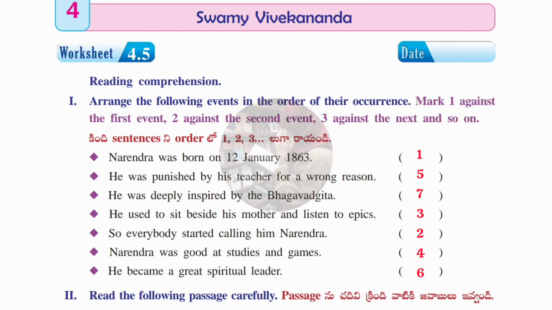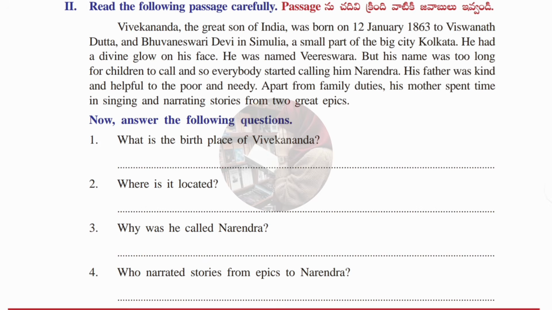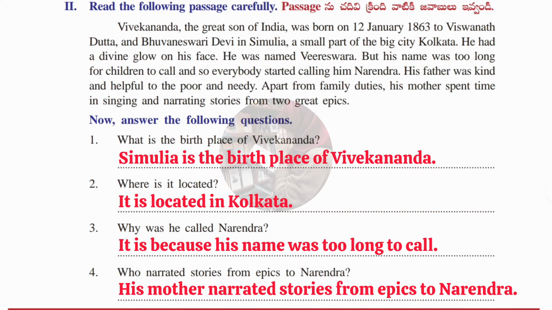Now we'll move to the second Roman of this worksheet, where one passage is given. We have to read it carefully and understand it, then only will we be able to answer the given questions. First question: what is the birthplace of Vivekananda? Answer: Simulia is the birthplace of Vivekananda. Second: where is it located? Answer: it is located in Kolkata. Third: why was he called Narendra? Answer: it is because his name was too long to call.